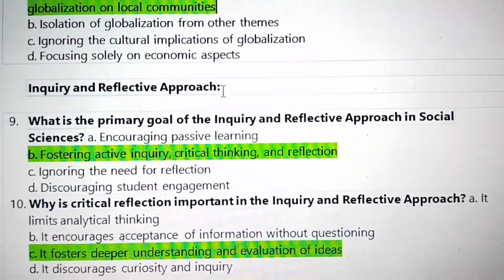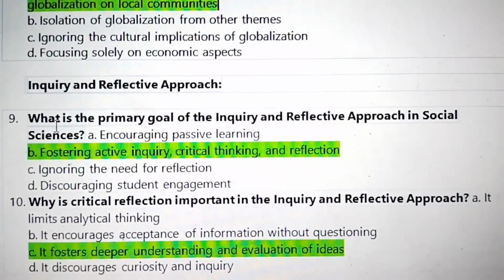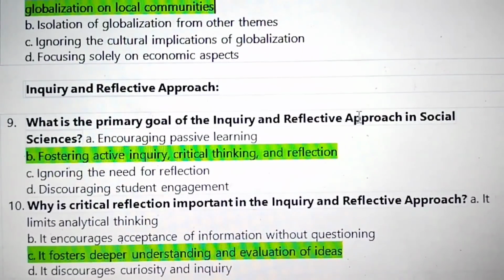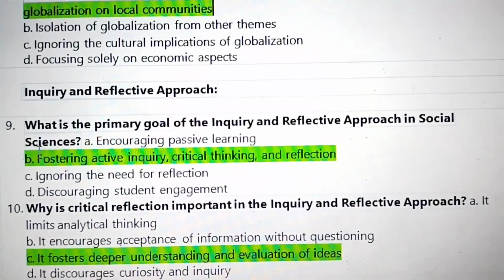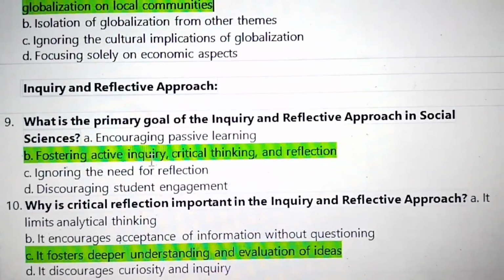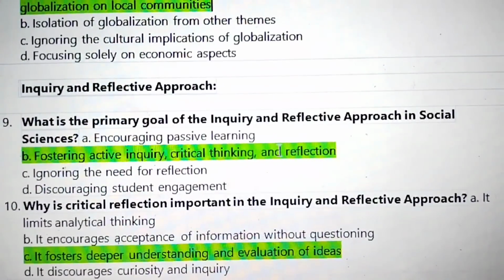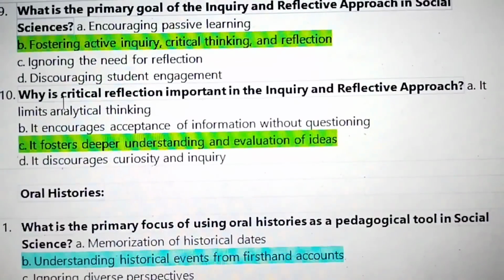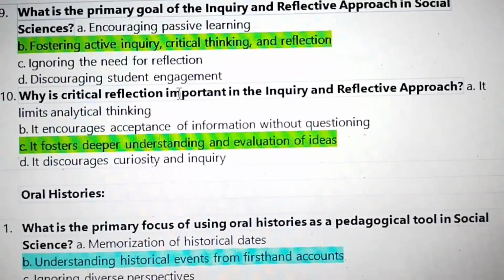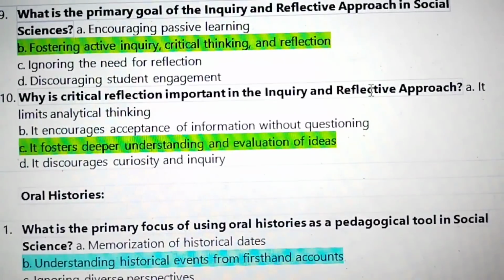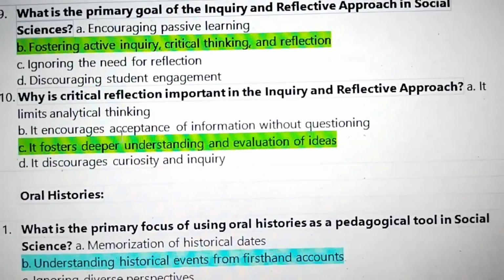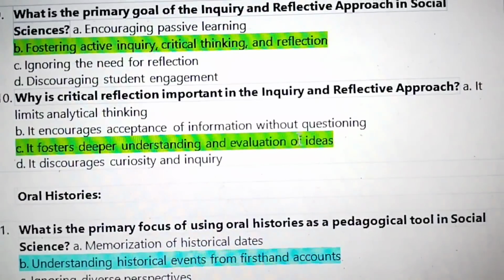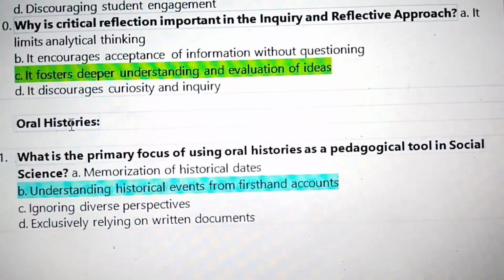Inquiry and reflective approach. What is the primary goal of the inquiry and reflective approach in social science? Fostering active inquiry, critical thinking, and reflection. Why is critical reflection important in the inquiry and reflective approach? Answer that it fosters deeper understanding and evaluation of ideas.